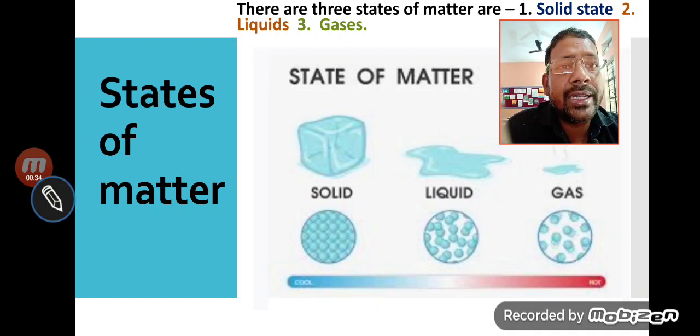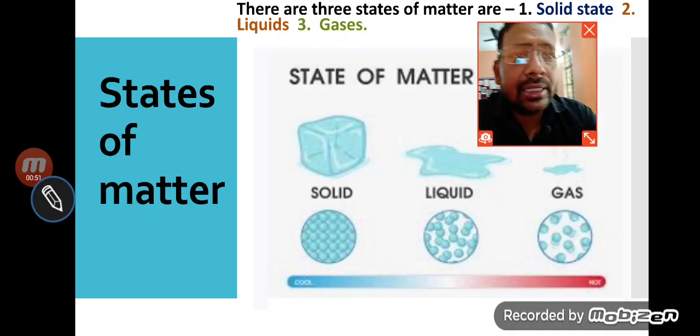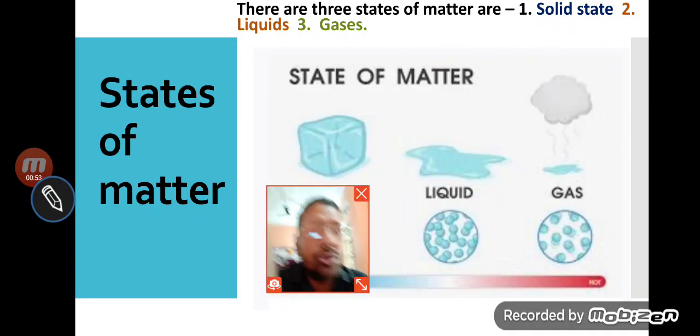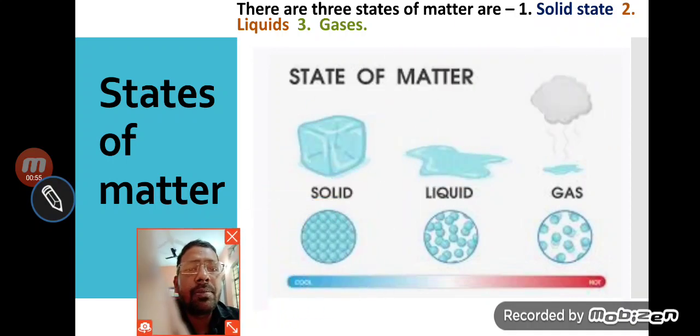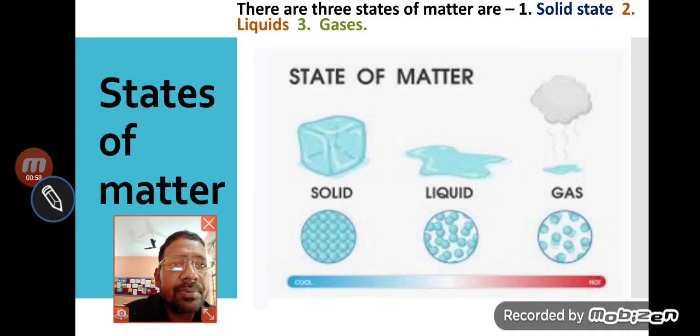What are the states of matter? In the previous lecture also we discussed there are 5 states: solid, liquid, gas, plasma and Bose-Einstein condensate. But in your subject, in your book, we have to talk about only 3 states.